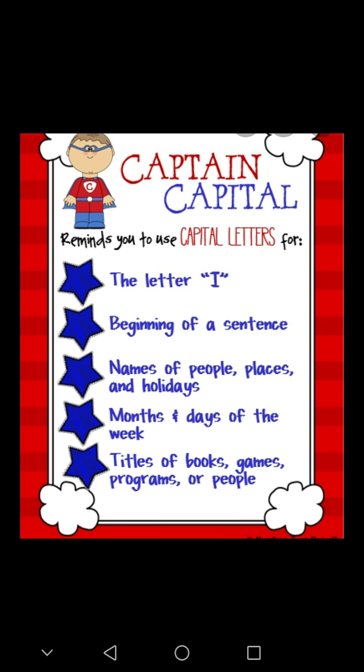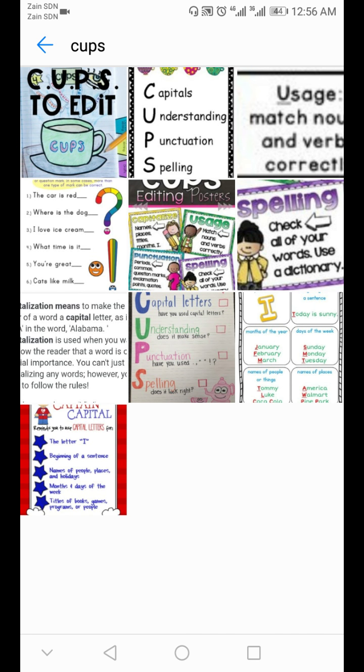Number 3, all months of the year and days of the week have to start with capital letters. The last thing is titles of books, games, programs, or people. When we find them, we have to start them with capital letters, okay?